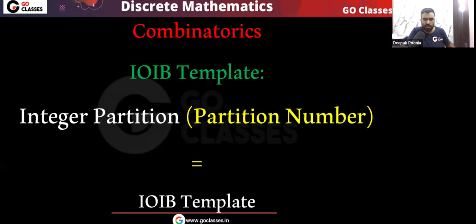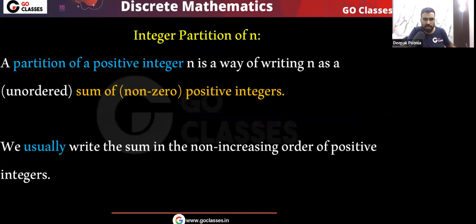Now let's understand what this integer partition problem is. Let's see the definition of integer partition. If you have a positive integer n, what is the partition of positive integer n? A partition of a positive integer n is a way of writing n as an unordered summation of non-zero positive integers. Remember, order does not matter.